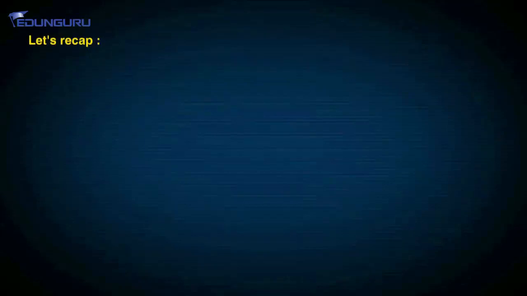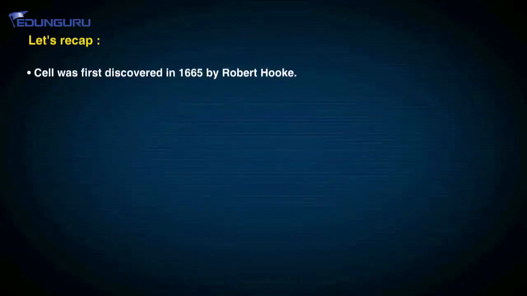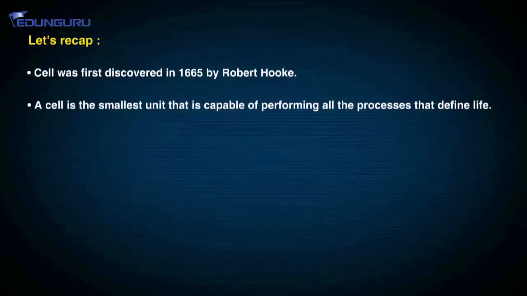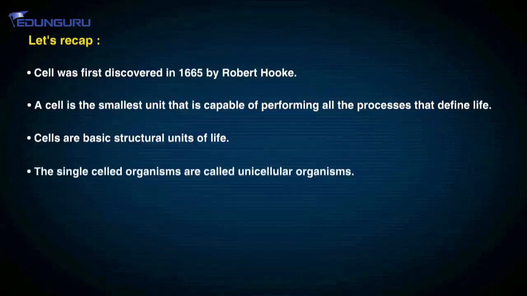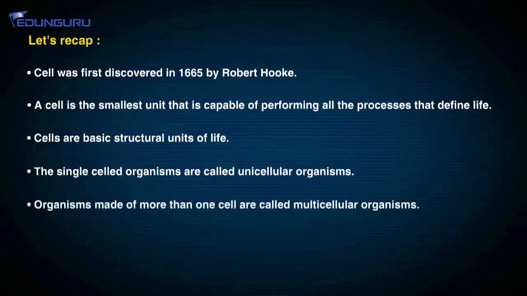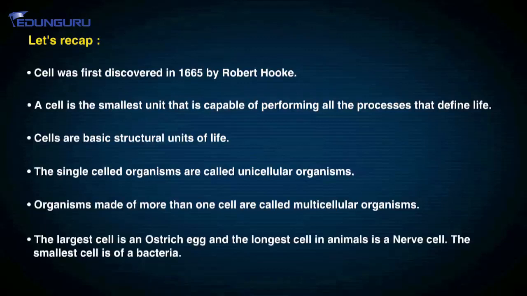Now, students, let's summarize what we studied in this module. Cell was first discovered in 1665 by Robert Hooke. A cell is the smallest unit that is capable of performing all the processes that define life. Cells are basic structural units of life. The single-celled organisms are called unicellular organisms. Organisms made of more than one cell are called multicellular organisms. The largest cell is an ostrich egg, and the longest cell in animals is a nerve cell. The smallest cell is that of a bacteria.